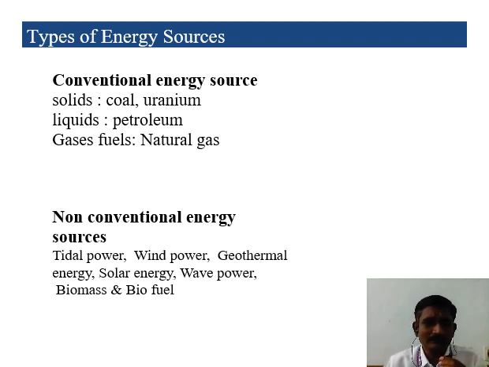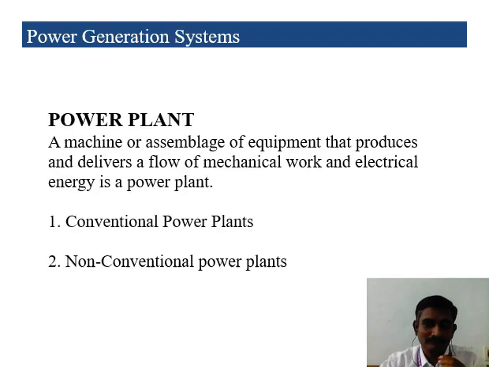Majorly we use wind and solar energy to generate power in non-conventional power plants. Understand? So energy sources are very, very important, because without energy sources we can't generate the power.